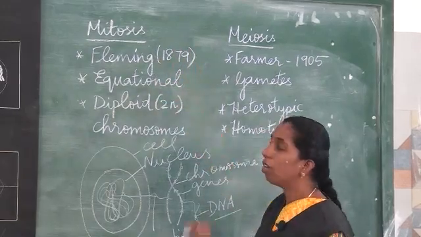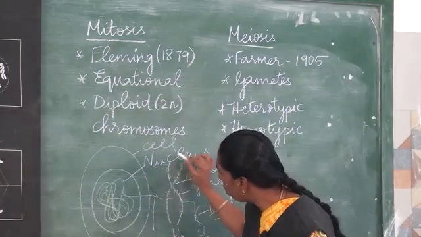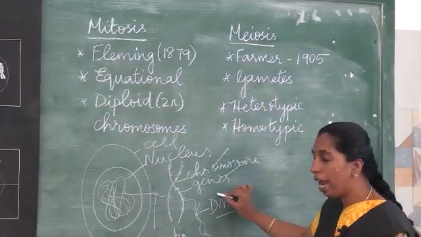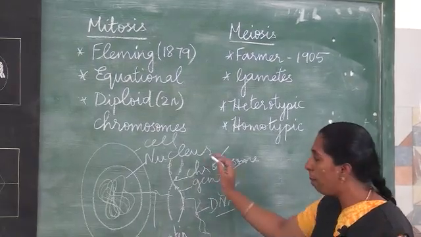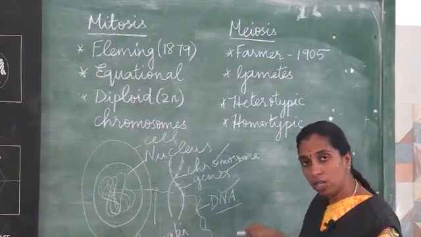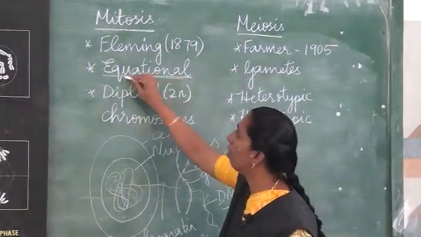In mitotic cell division, the same amount of chromosomes, genes and DNA is carried from the parent cell to the daughter cells. That is why this can also be called equational division.